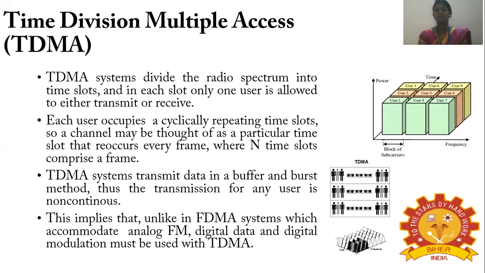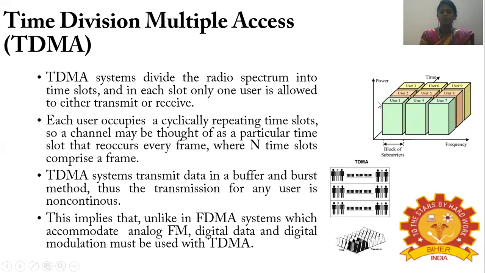Next is time division multiple access. In time division multiple access, we divide the radio spectrum into time slots, and in each slot only one user is allowed to transmit or receive. You can see from this figure user 1, user 2, user 3, user 4. Each user is provided a time slot in a given radio spectrum, in which it can either transmit or receive the signal.